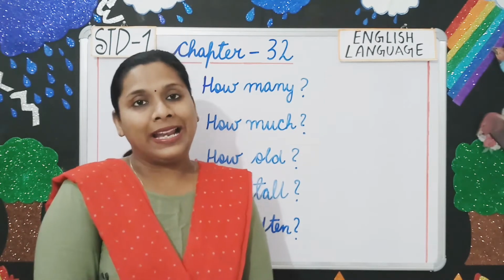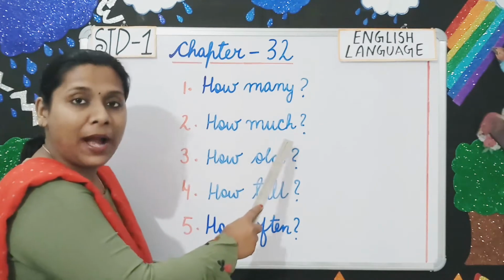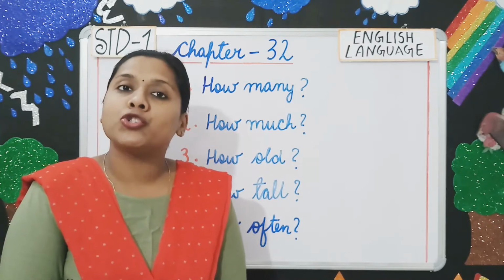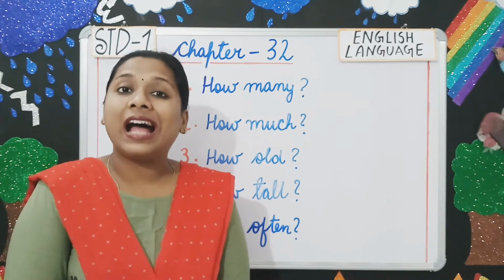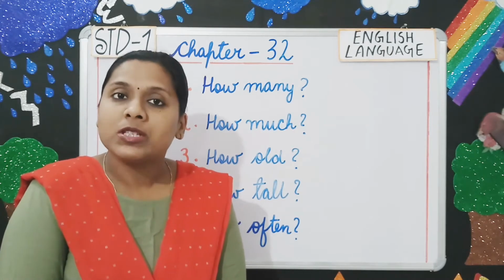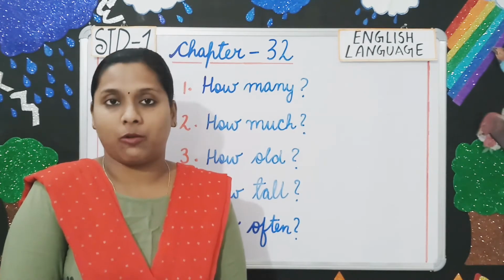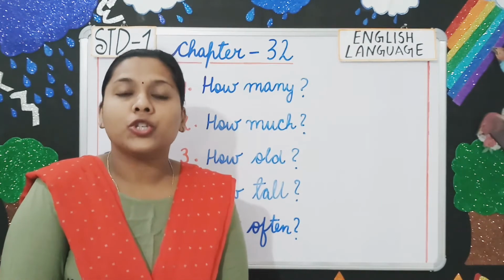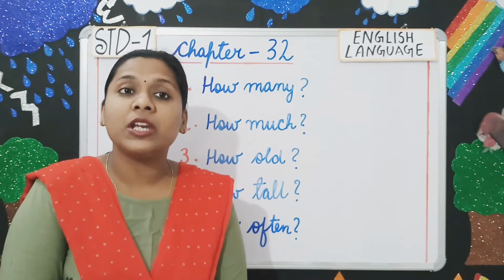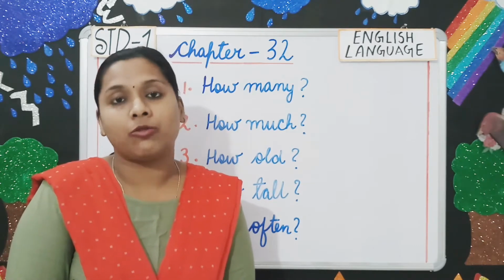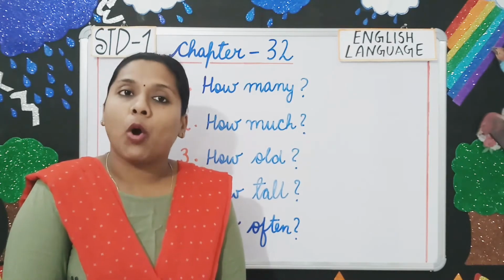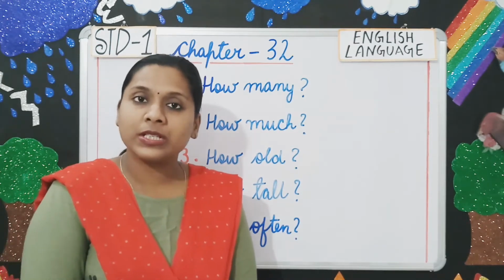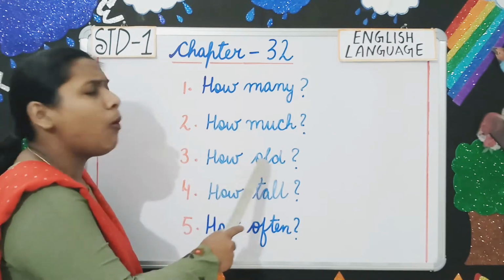Clear, students? Next, how much? Now, how much is used in the question if we want to know the quantity of uncountable noun. Uncountable means which we cannot count. For example, how much ink is there in the bottle? So, you want to know the quantity of the ink, which is an uncountable noun. So, you can say the bottle is full or the bottle is empty. Clear, students?